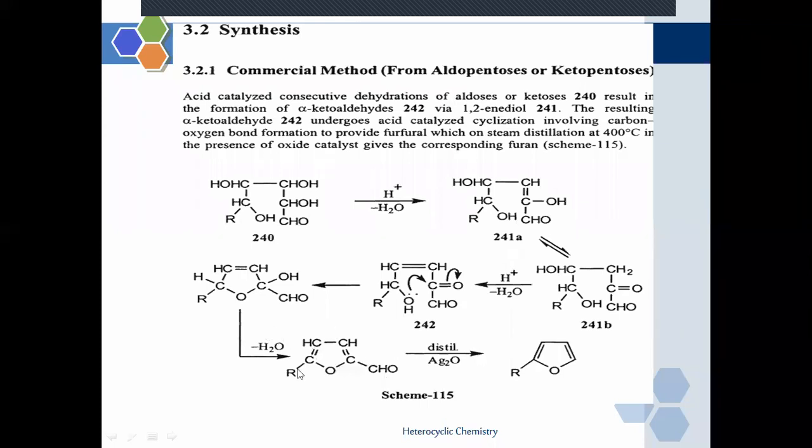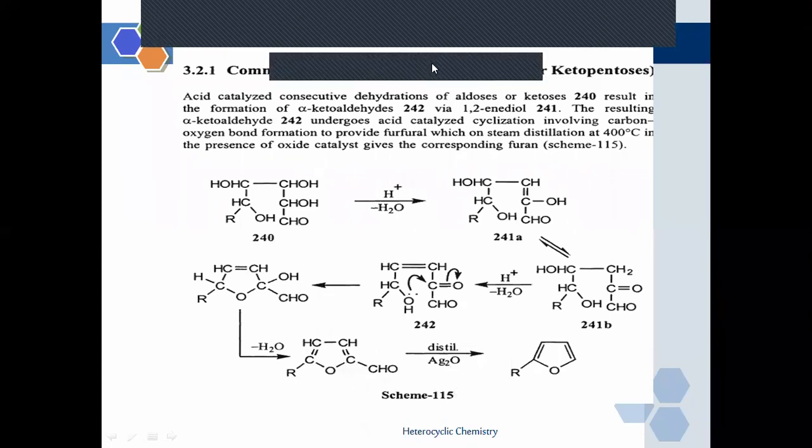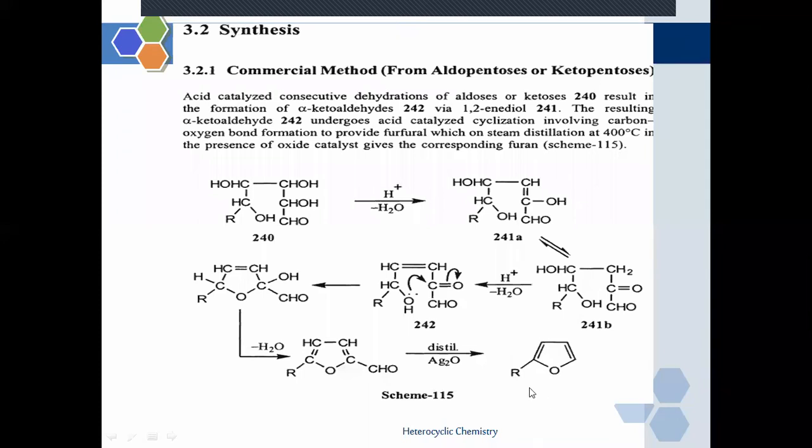They form an intermediate compound, which upon oxidation with silver oxide forms a substituted furan derivative. See what the mechanism of the reaction is.